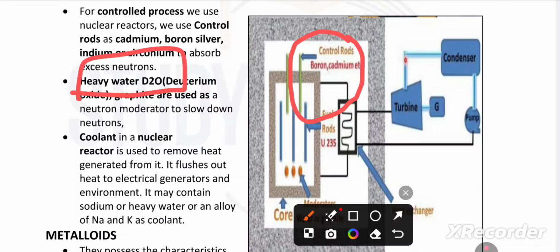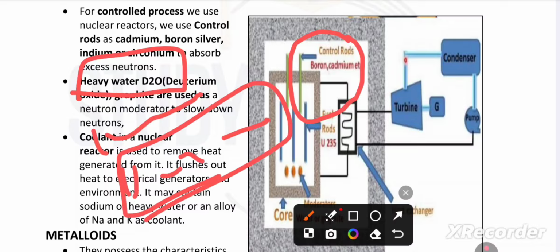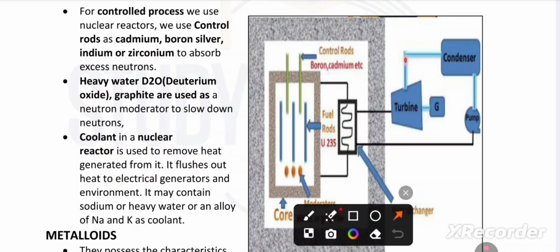A question may ask which of the following is heavy water, with options H2O, D2O, and so on. D2O is the correct answer. Heavy water, deuterium oxide, and graphite are used as neutron moderators to slow down the reactions.